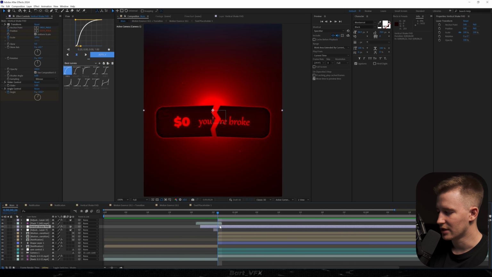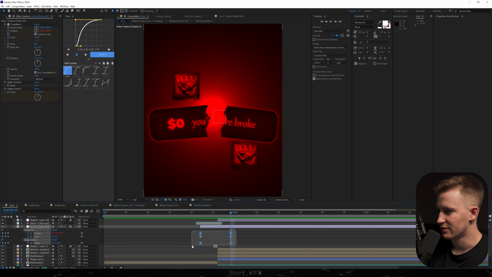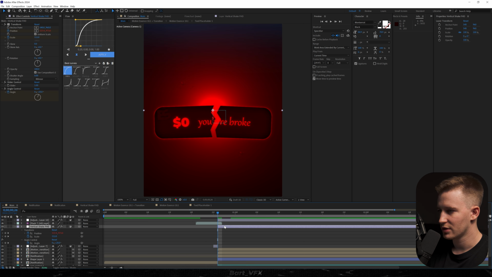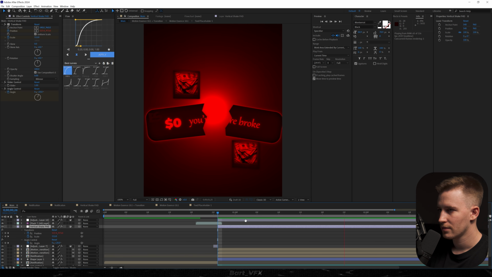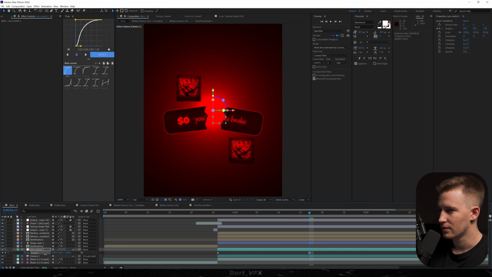And since we're creating a 3D movement, I'm gonna go to our vertical shake, and I'm gonna go here, I'm gonna remove everything. The shake is still there, we just don't have that zoom in effect. Then I'm gonna trim it to this position. I'm gonna go to our cam control, hit P, create a keyframe for position, and we're just gonna move backwards.